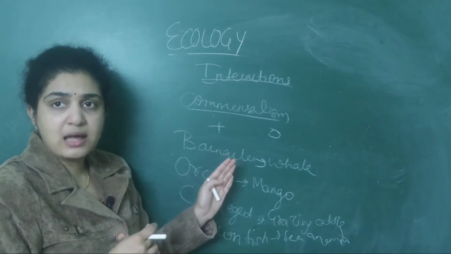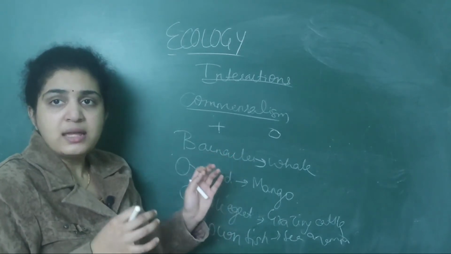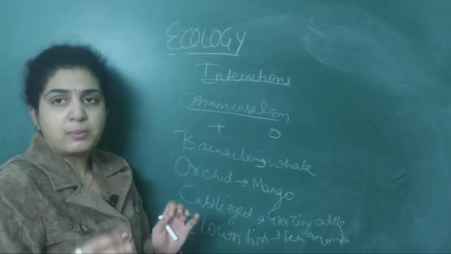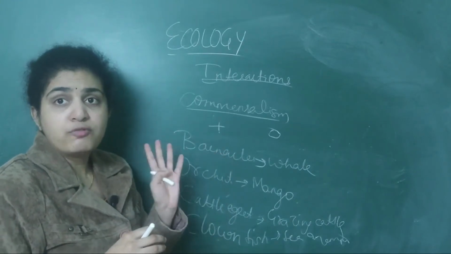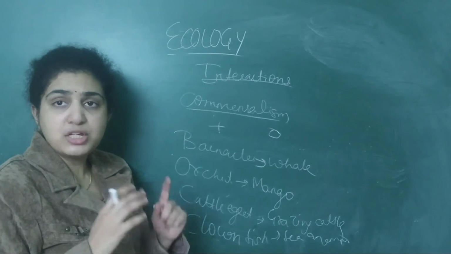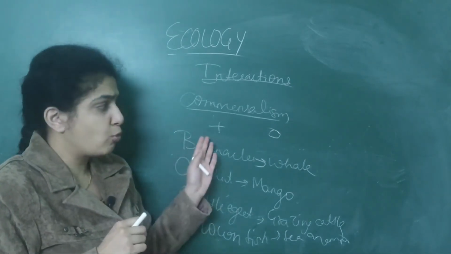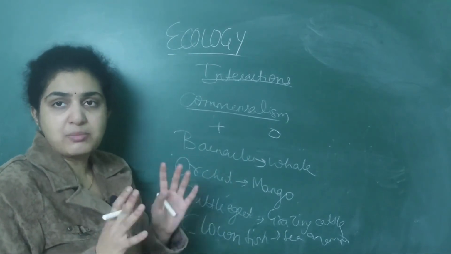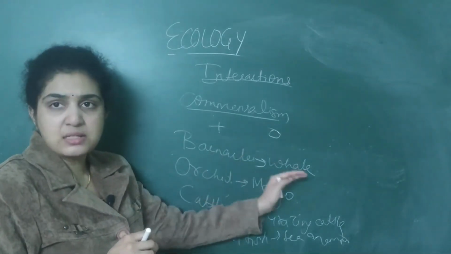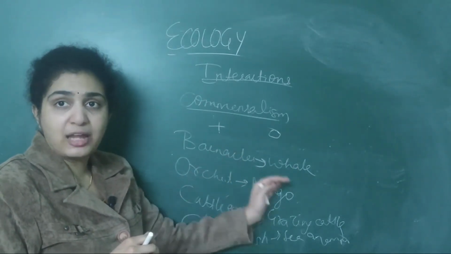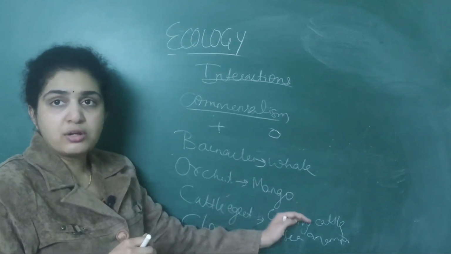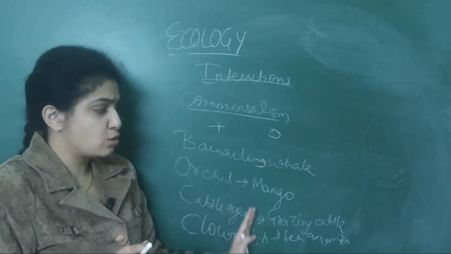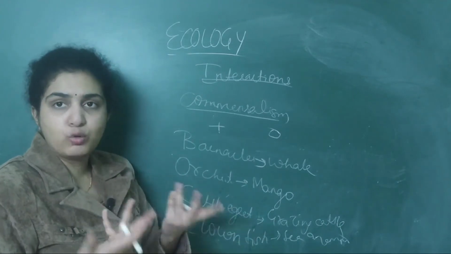An important NEET question: they'll ask, clownfish on a sea anemone is an example of commensalism, mutualism, parasitism or predation. The answer is commensalism. You should remember the 4 examples. In competition, both the species are harmed, so both are negative. Remember Abingdon tortoise and goats, Balanus and Chthamalus. Here, barnacles on whale, orchid on mango tree, cattle egret on grazing cattle, clownfish on sea anemone: you all should remember that these are benefited, and these have no effect.